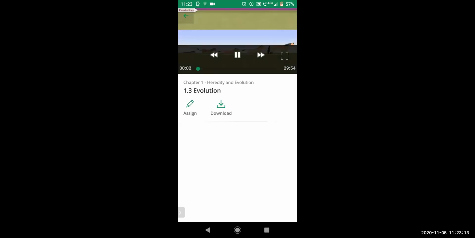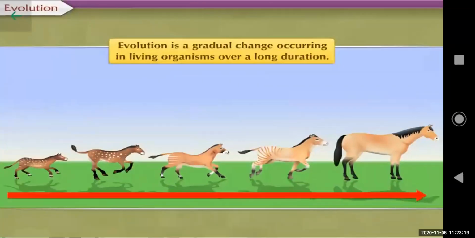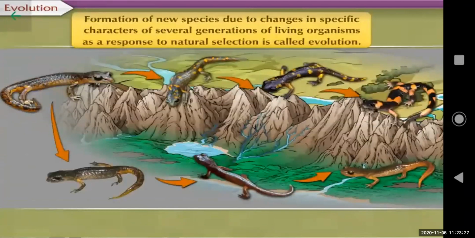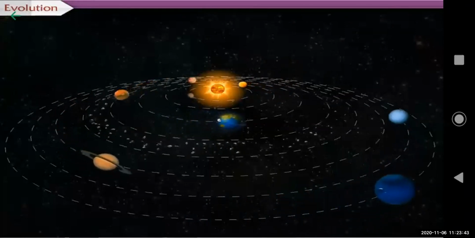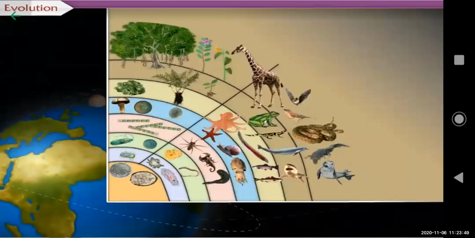Evolution. Evolution is a gradual change occurring in living organisms over a long duration. This is a very slow-going process through which development of organisms is achieved. Formation of new species due to changes in specific characters of several generations of living organisms as a response to natural selection is called evolution. All the stages and changes occurred in various components ranging from stars and planets in space to the biosphere present on the Earth should be included in the study of evolution.